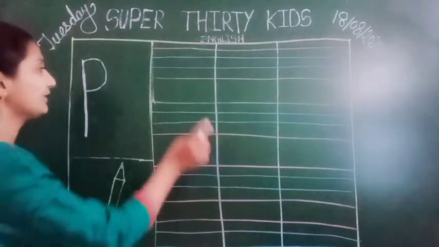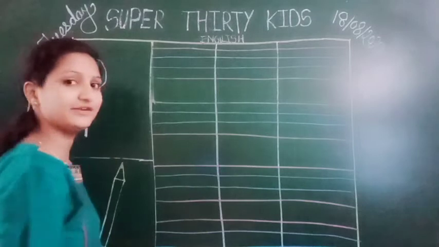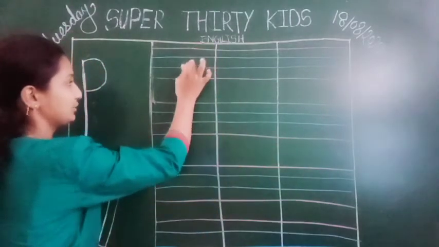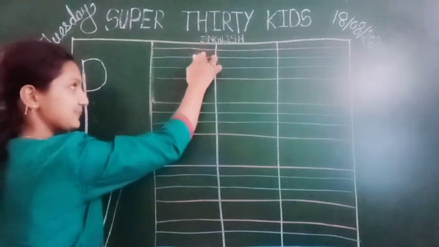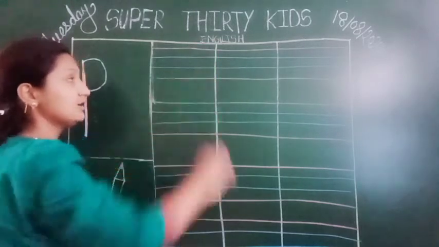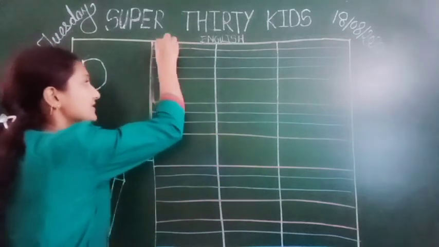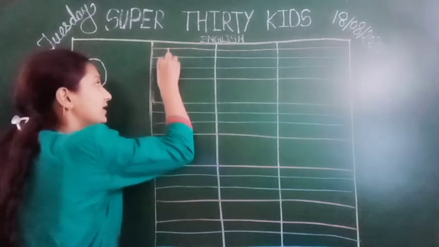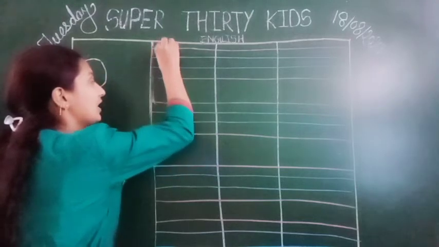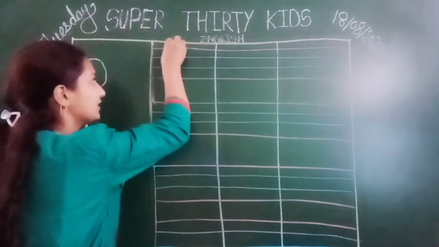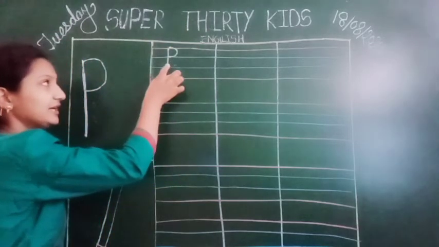Yes. Now next is how to write P in 4 lines. Here we have 4 lines. Look. 1, 2, 3, 4. First is pink, blue, blue and pink. We have to start with the pink line. Draw one standing line, and from the top we have to draw one half circle. This is a capital P.